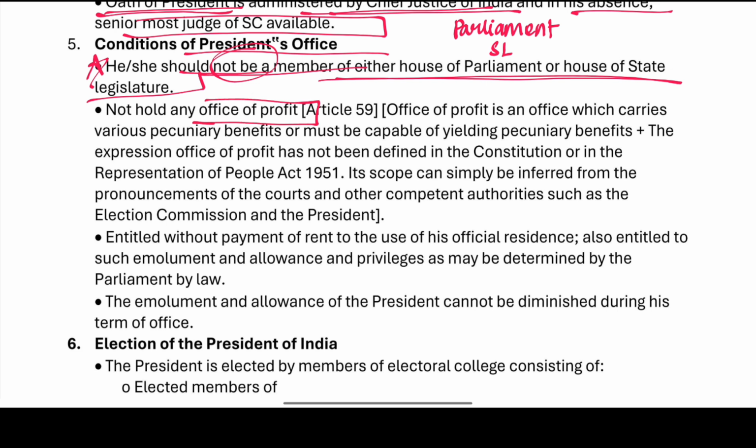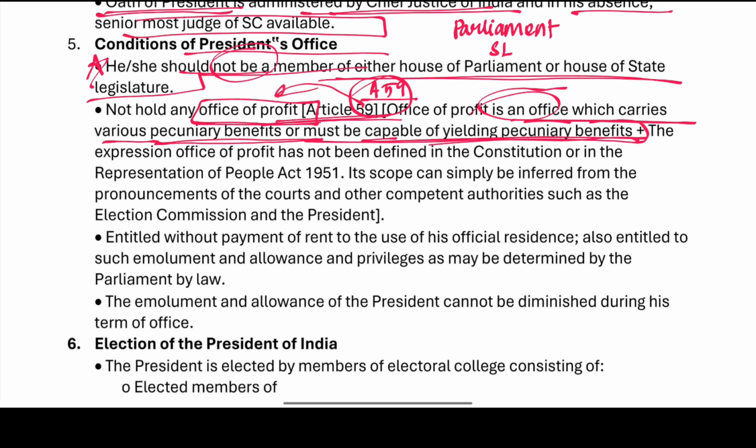They do not hold an office of profit. Article 59 is where we say that they do not hold an office of profit, as any office which bears various pecuniary benefits or may be capable of yielding pecuniary benefits. An office from where we have benefits. So Article 59 deals with the President not holding an office of profit. The expression office of profit has not been defined in the Constitution or in the Representation of the People Act 1951.